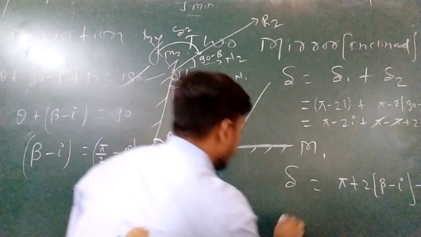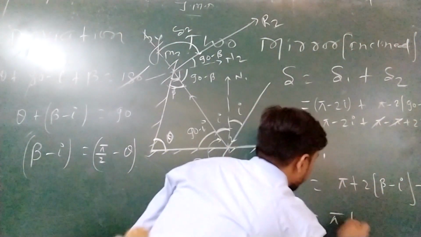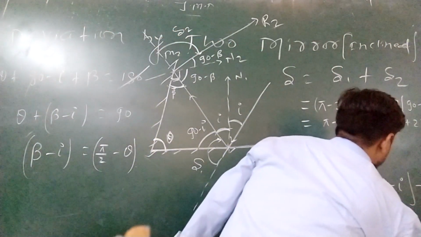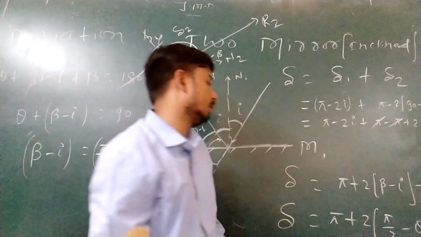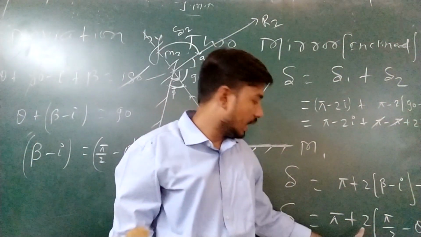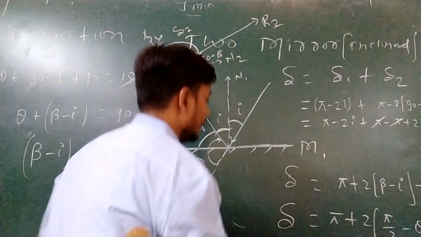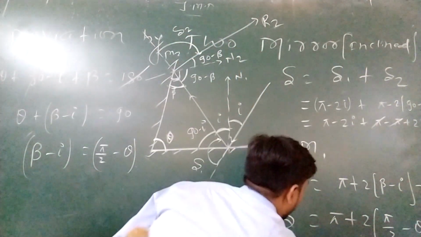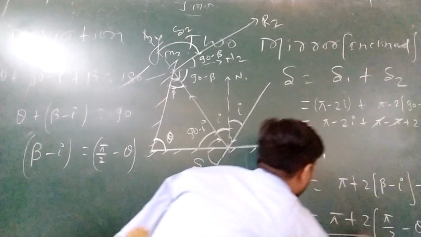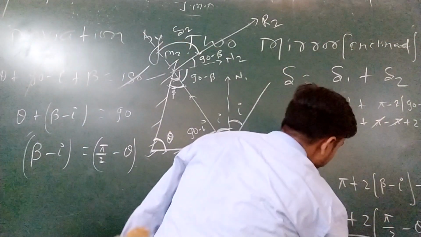Put the value: pi plus 2 times (pi by 2 minus theta). Solve this one. The 2 gets cancelled, so this becomes pi plus pi, 2 pi, and 2 theta. So this deviation is 2 pi minus 2 theta.